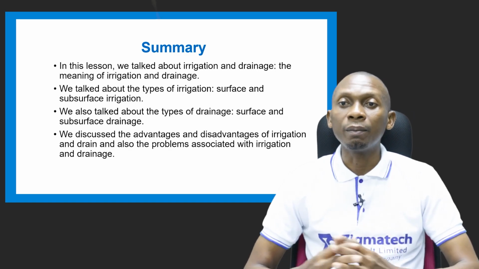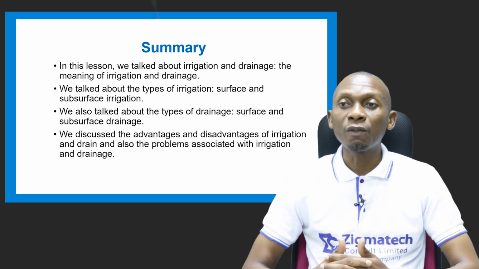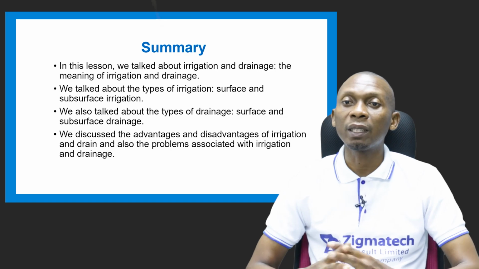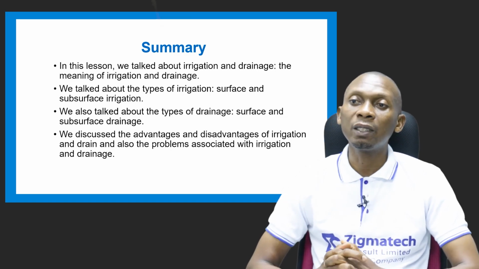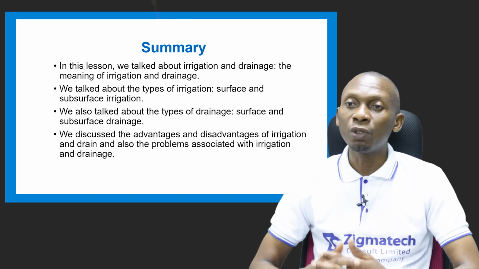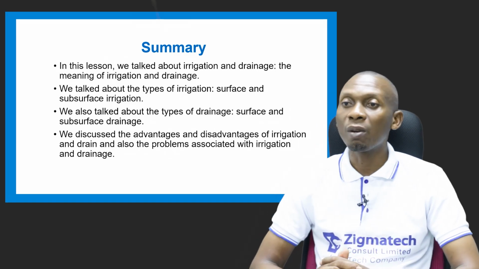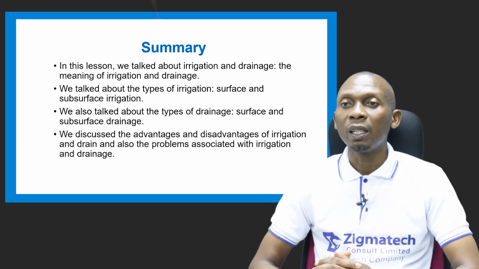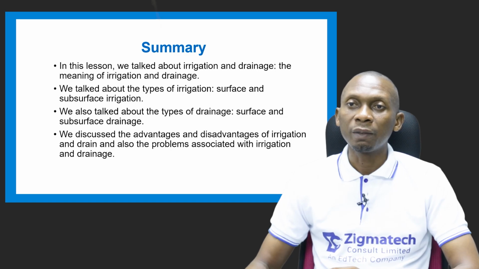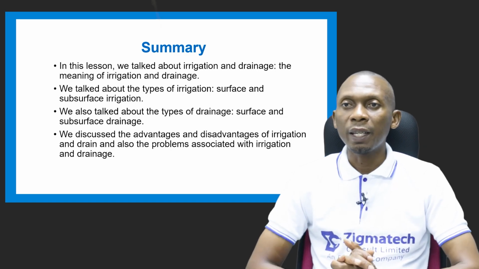We looked at types of drainage, where we talked about surface drainage and subsurface drainage. We also looked at some of the advantages and disadvantages of irrigation and drainage, and also mentioned some problems with irrigation and drainage.